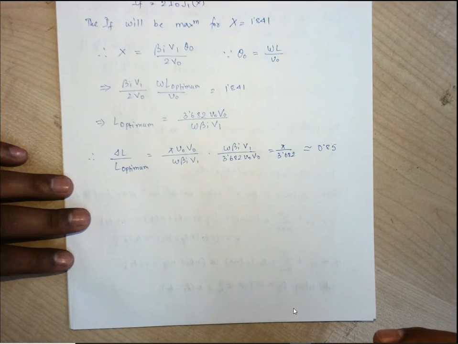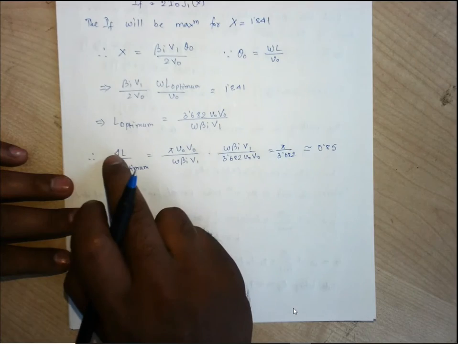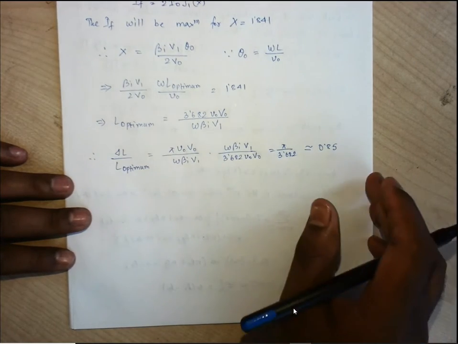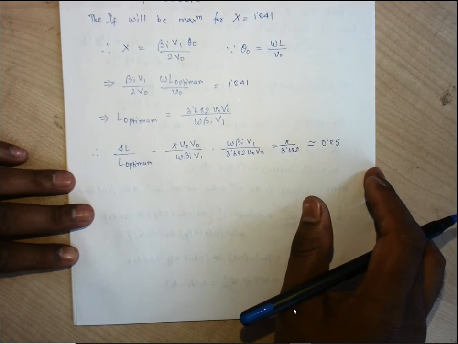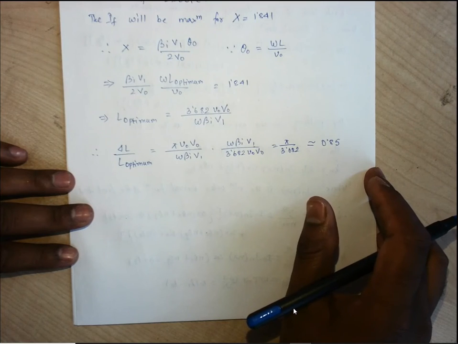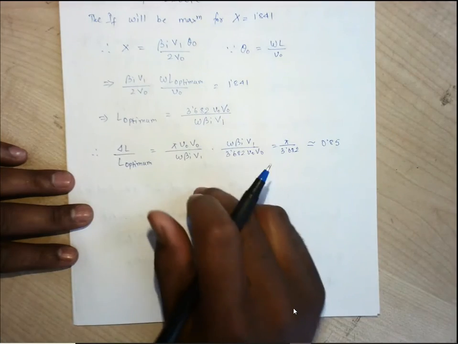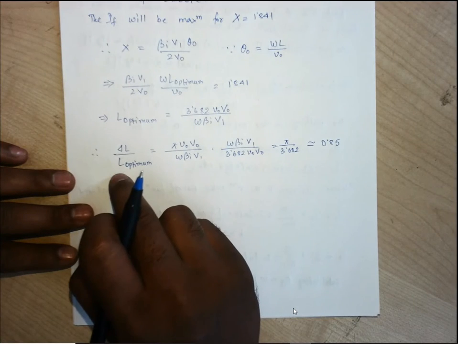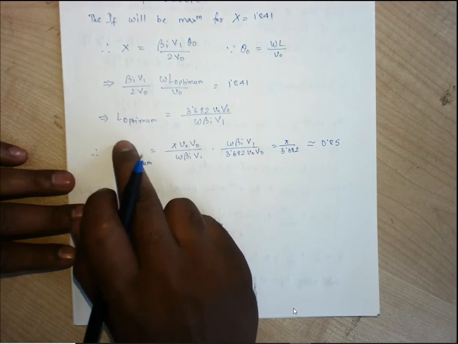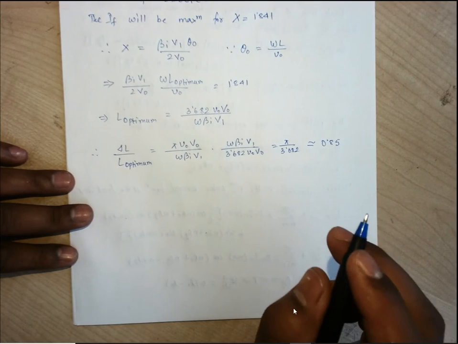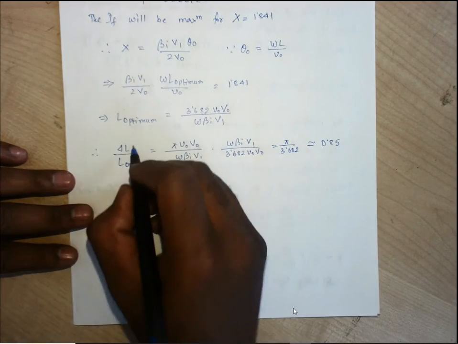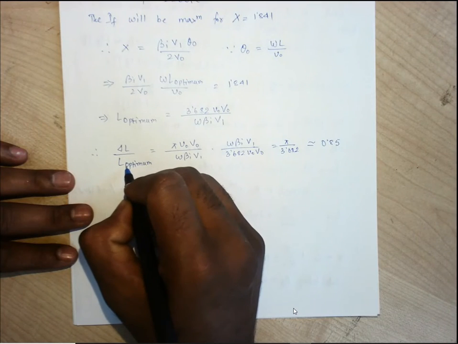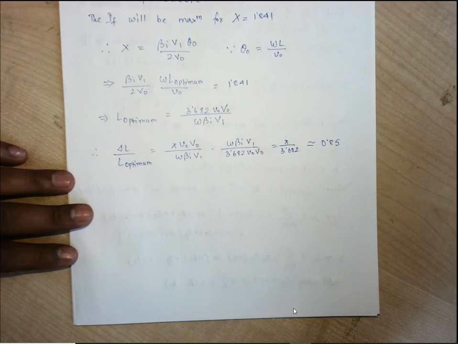Okay, so our del L, which we have been considering, is the distance after which all 3 electrons should travel and meet at a certain point to form the bunch. After doing all the calculations, we found that this L optimum is 15% less than the del L. Or if this del L should be this L optimum, then we need to consider that our del L should be 15% less.